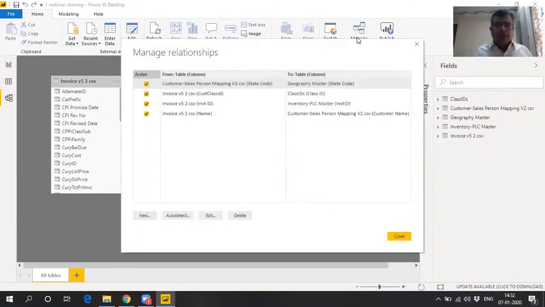So invoices are linked with the customer, salesperson mapping, and so on. The geography master, class IDs, inventory PLC master, and customer salesperson mapping were all linked with one particular file, the key sales register file, that is the invoice version 5.2 file, as you can see here.